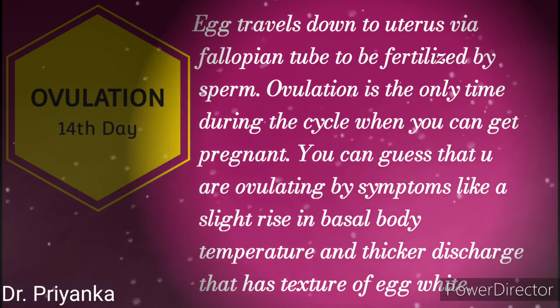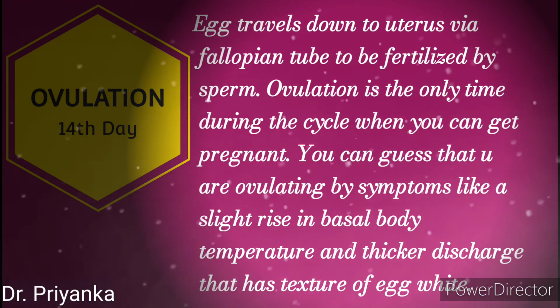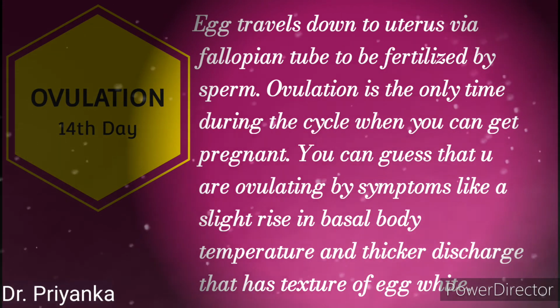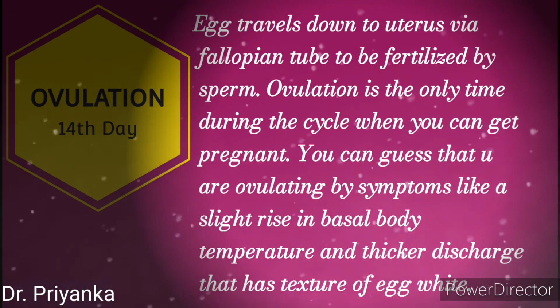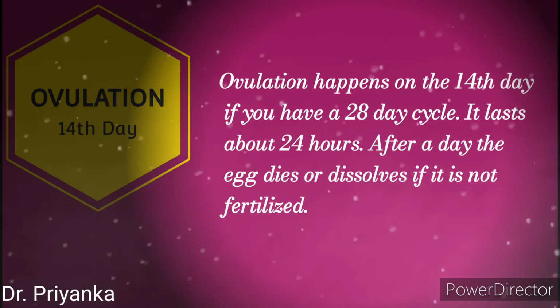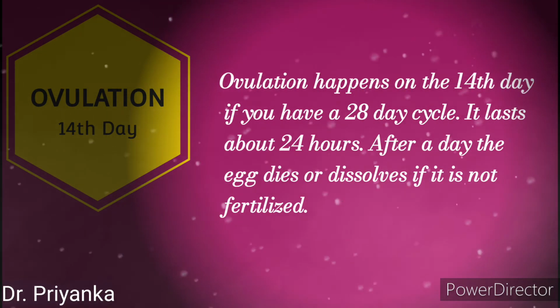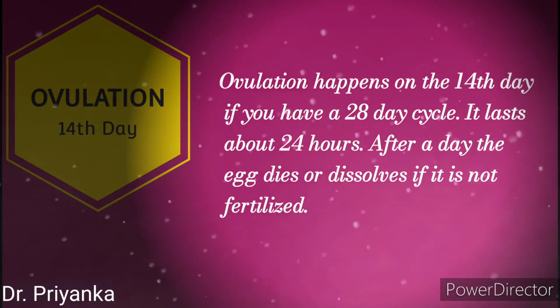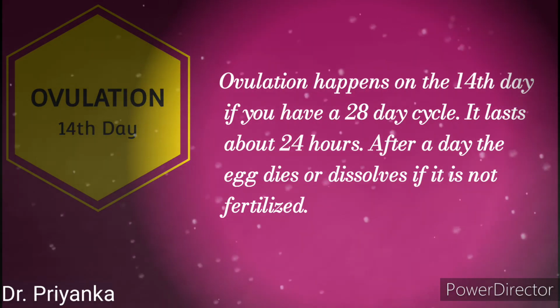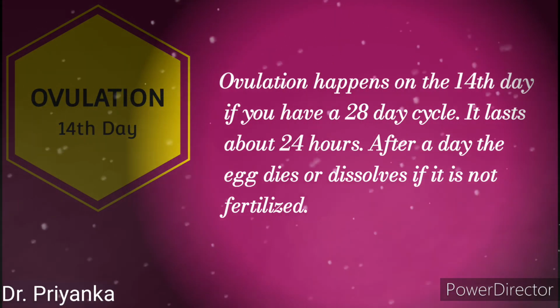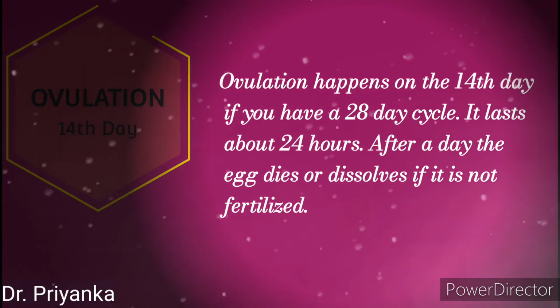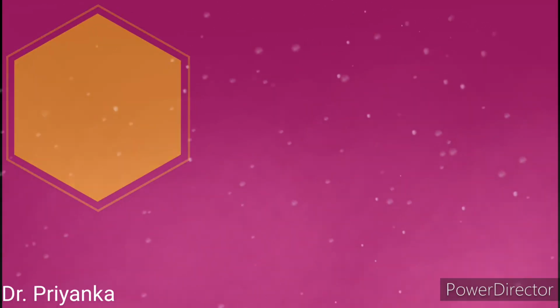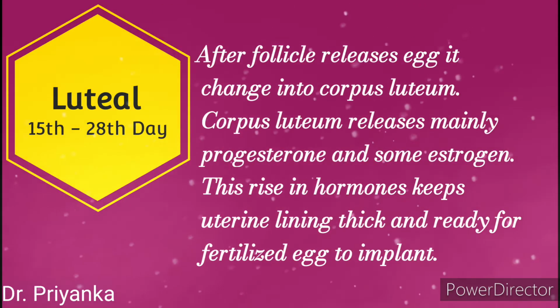You can guess that you are ovulating by symptoms like a slight rise in basal body temperature and thicker discharge that has the texture of egg white. Ovulation happens on the 14th day. But if you have a 28 day regular cycle, it lasts only for 24 hours, that is one day. After a day, the egg dies or dissolves if it is not fertilized. Now the fourth and the last phase, that is the luteal phase.